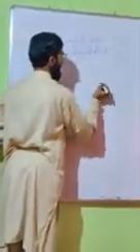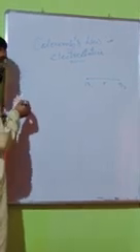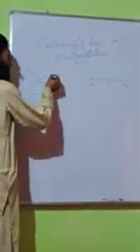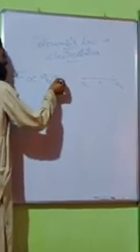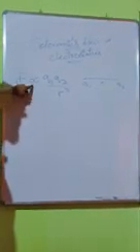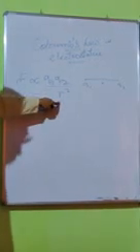Suppose we have 2 point charges, say charge Q1 and charge Q2, separated by distance R. Then according to Coulomb's law, the force of interaction between these two charges is directly proportional to the product of the magnitudes of these two charges and inversely proportional to the square of the distance between them. Therefore, we can write F is directly proportional to Q1 Q2 upon R square.